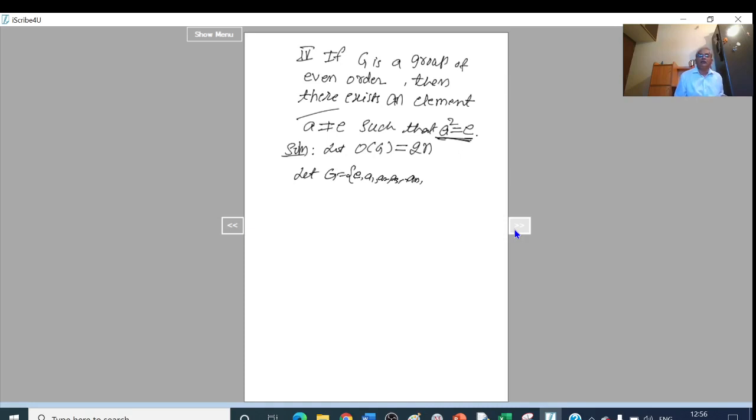Another n minus 1 elements I have to write, as B1, B2, B3, up to Bn minus 1. Okay. So this is the group. How many elements are there in total? 2n elements are there. So order of G is even.